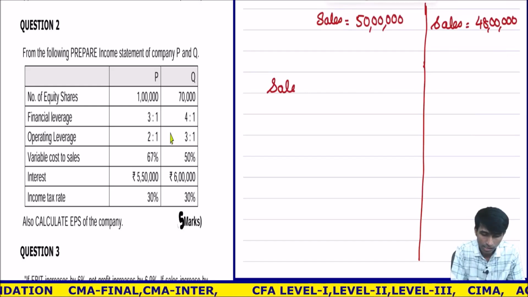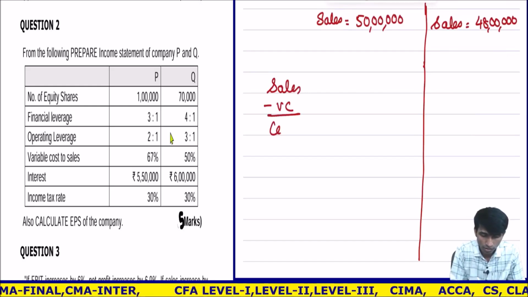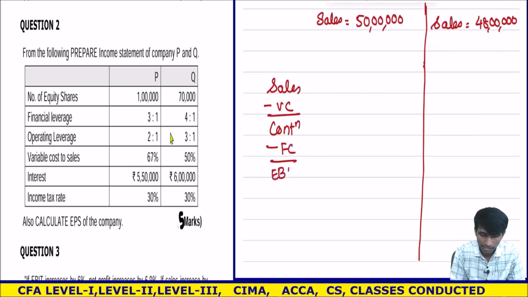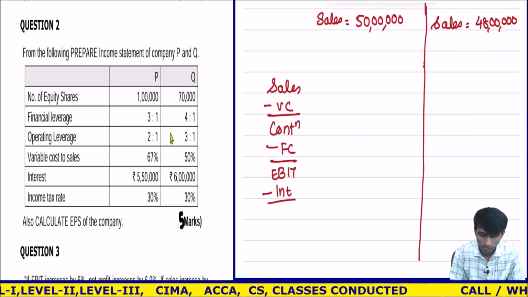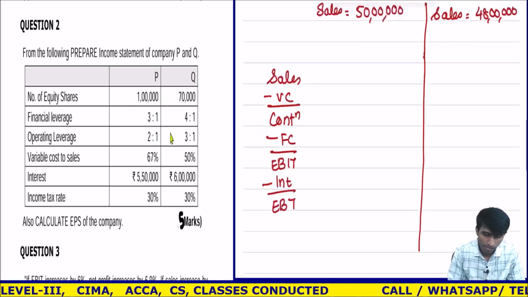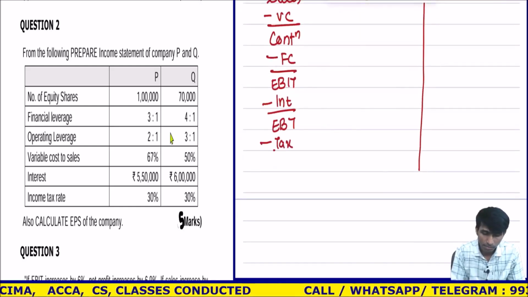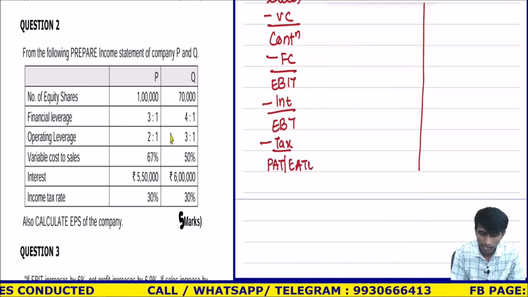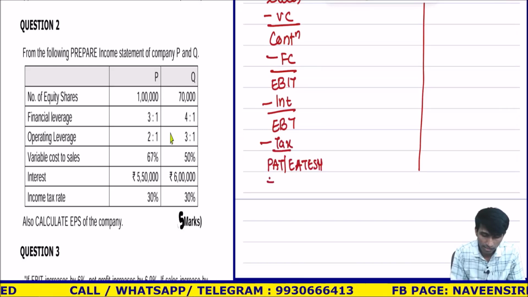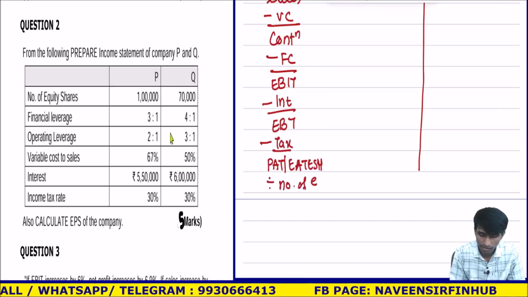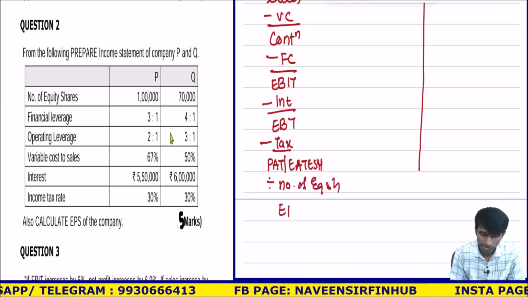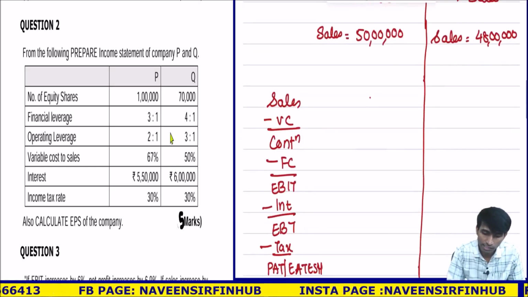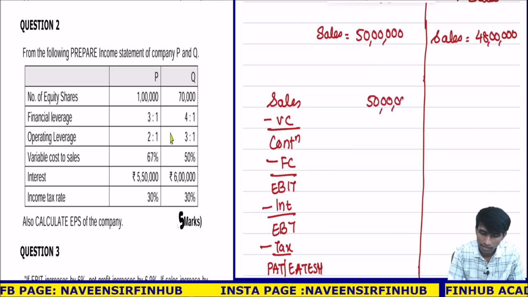Sales minus variable cost, contribution minus fixed cost, EBIT minus interest, EBT minus tax, PAT. Because preference is not there, you can call it earning available to equity shareholders, divided by number of equity shares. What you get? EPS. Done. Understood? So sales, here it is 50 lakhs, right?